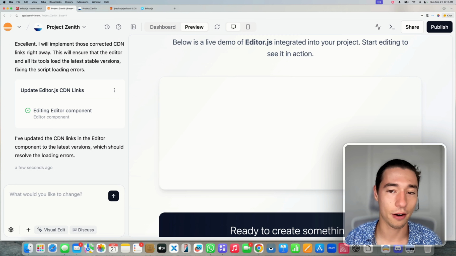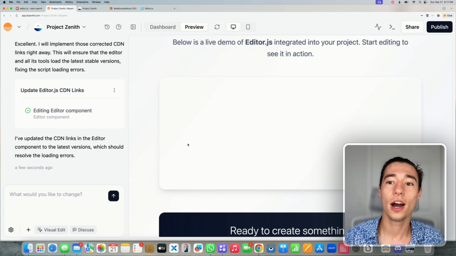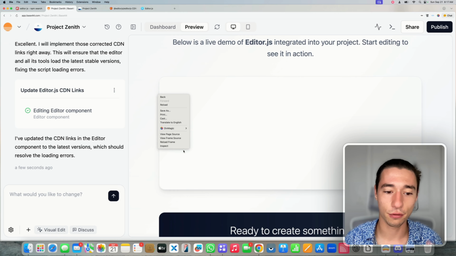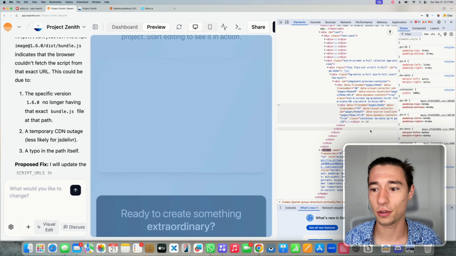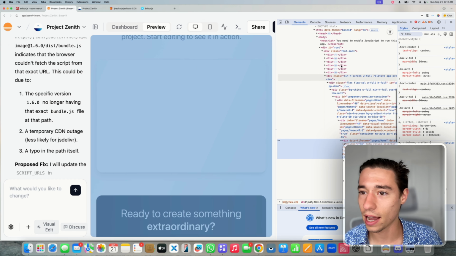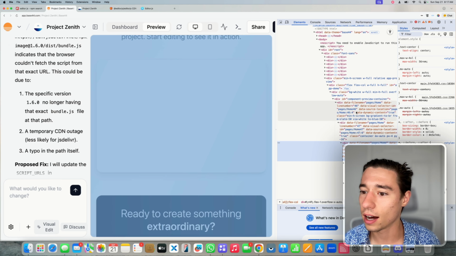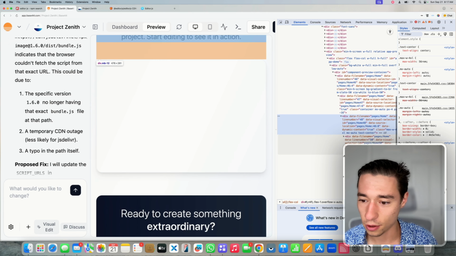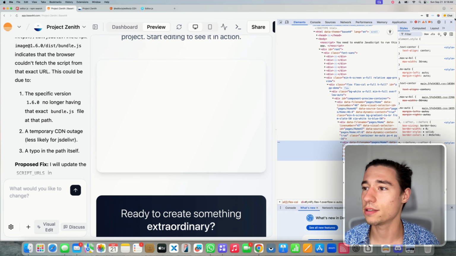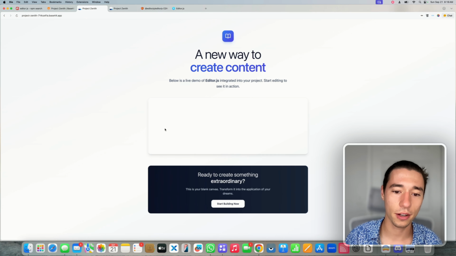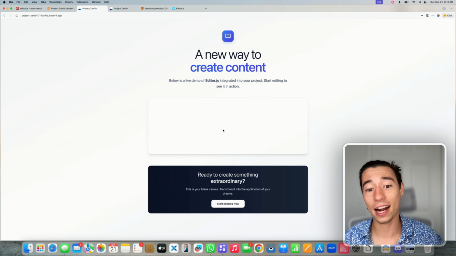I don't want it to fix the error because the error only happens in their iframe. When you got something like window.editor not defined, it's likely because if we look into how Base44 is showing us this application, they're likely going to use an iframe or some sort of that to show this. Actually, it looks like they're using a shadow component or something interesting, or just rendering the HTML. That's interesting. We'll look into that, but I would assume they're using some way to remotely load that. So I want to check that this works. Now, actually, it doesn't work.